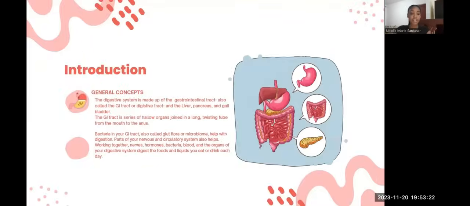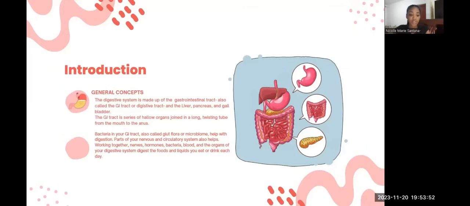Introduction. General concepts. The digestive system is made up of the gastrointestinal tract, also called the GI tract or digestive tract, and the liver, pancreas, and gallbladder. The gastrointestinal tract is a series of hollow organs joined in a long twisted tube from the mouth to the anus.